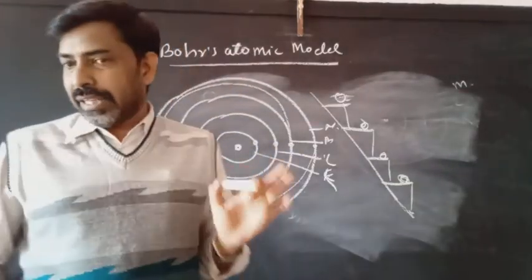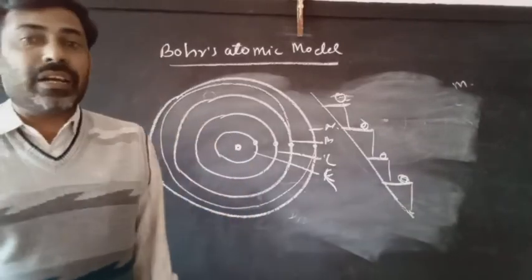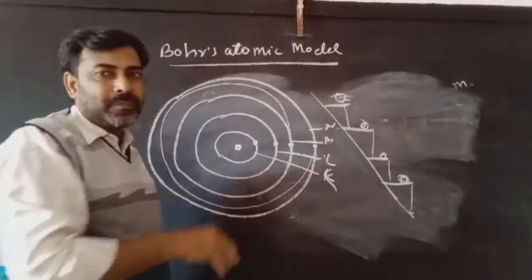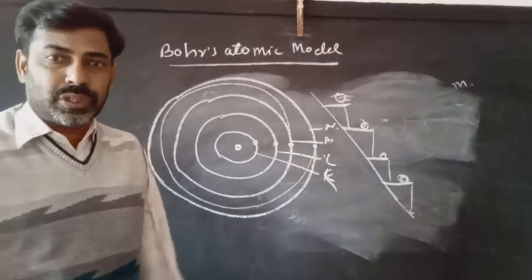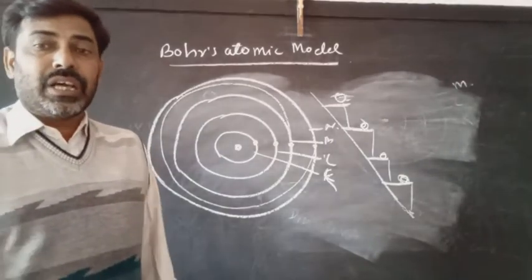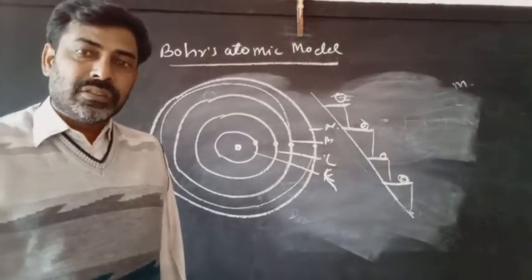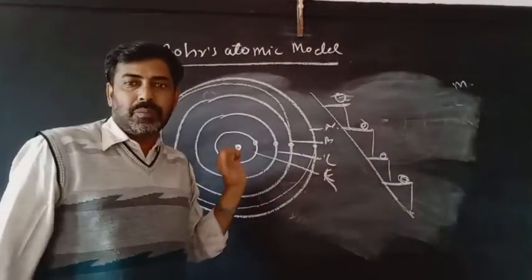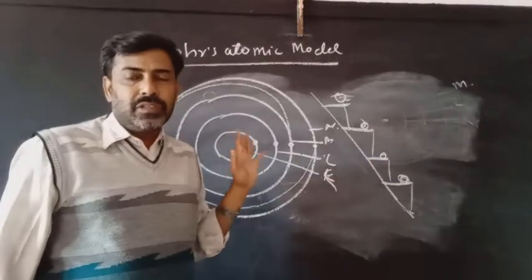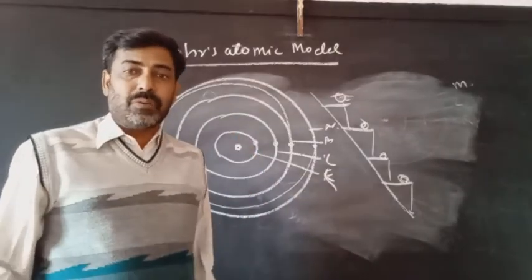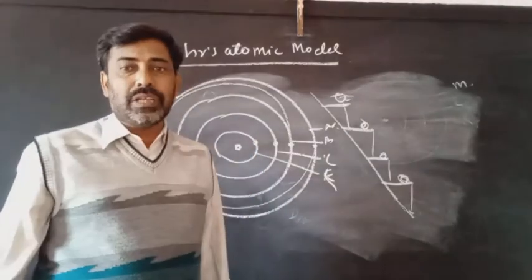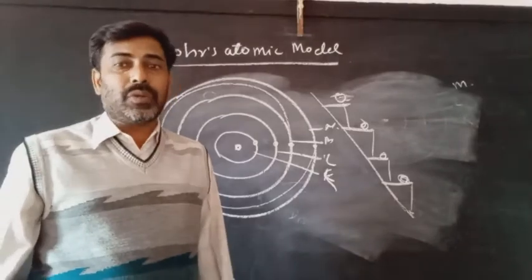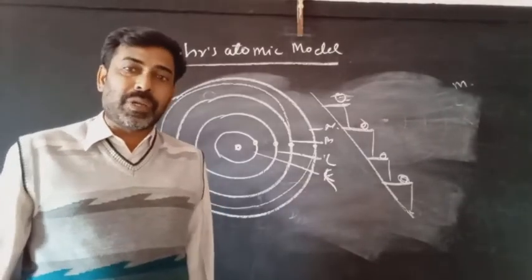He says that there is a nucleus in the center and electrons are revolving around it, and during this revolution they are not capable of emitting any amount of energy. Then this is Bohr's atomic model. Till date, this was the best atomic model that was capable of explaining the nucleus, the orbital, and the distribution of electron.